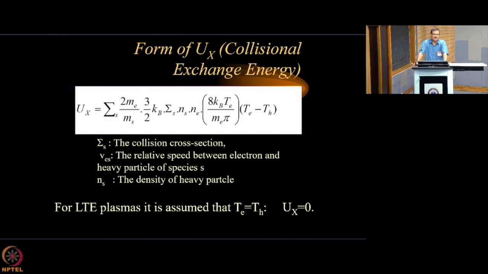The electrons collide with the neutrals and ions, thereby imparting the energy they have to the other species and trying to elevate the temperature of the other species. In that way, one species is gaining temperature and another species is losing temperature. A time may come when they are equilibrated. But when they are not in equilibrium, their temperatures are different. So, depending on the difference in temperature, they will be able to impart the energy.